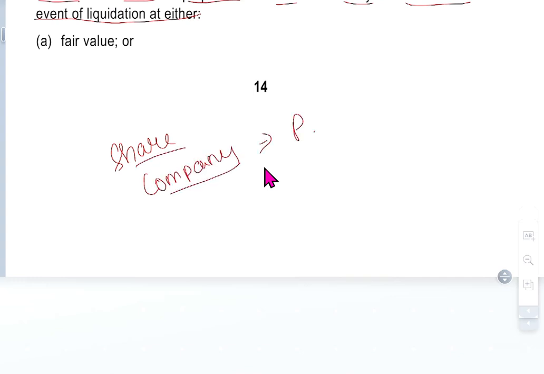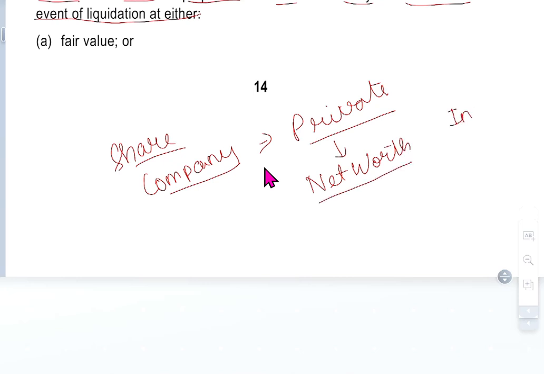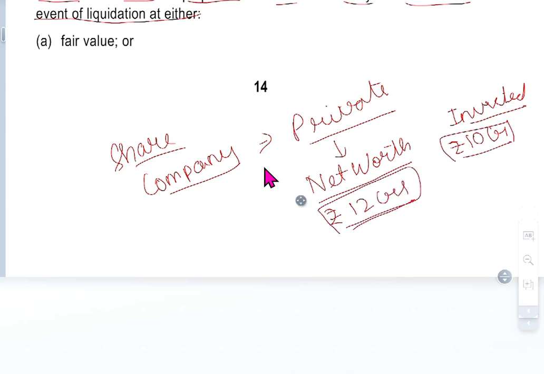Okay, it's a private company. What happens? A private company we can value only with the net worth. So net worth and what they invested. The investor's investment is around 10 crores, while the net worth based upon the share is 12 crores. You can take either 10 crores as a nominal value or 12 crores based upon the net worth of the company.